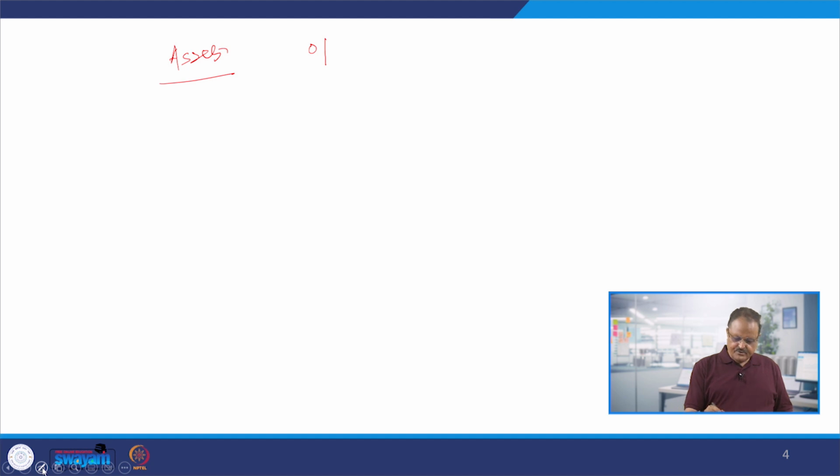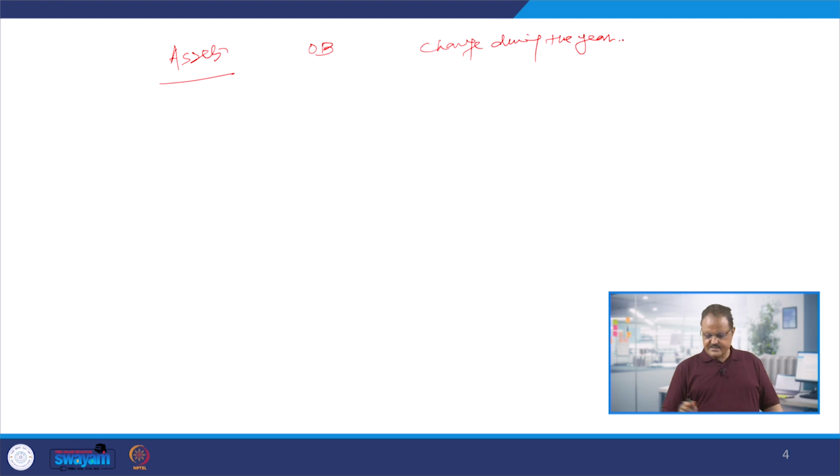So when we take the opening balance of the assets, this is the opening balance. Then we are going to take the change during the year, and this is the closing balance, CB. So assets we are going to take here. First one is the fixed assets.